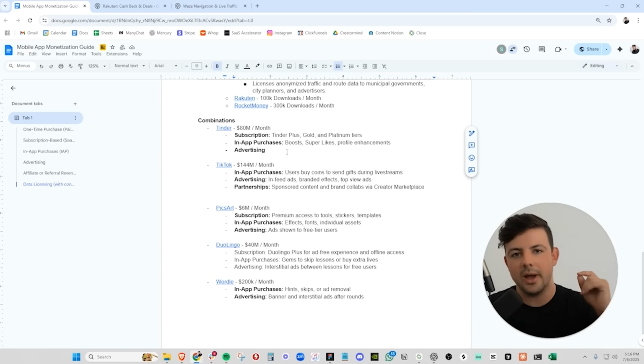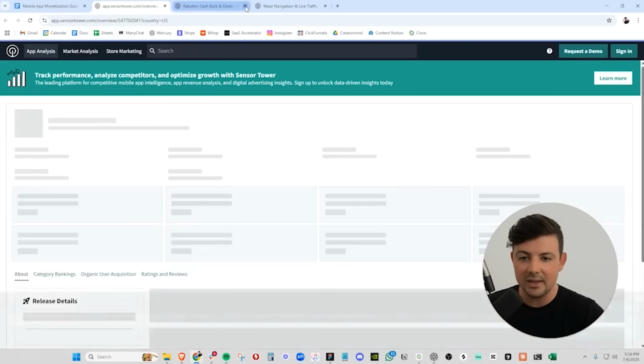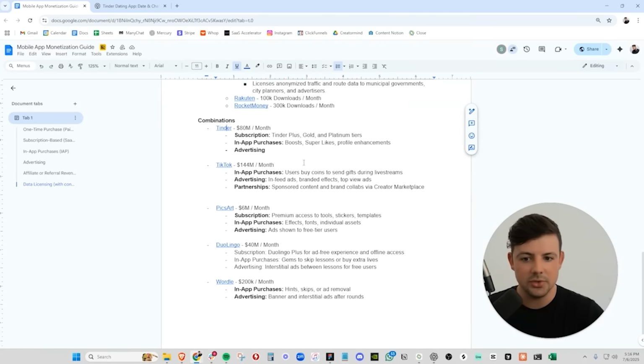But they also do advertising. So if you haven't purchased the subscription for Tinder, they will show you ads every couple of swipes. So they're monetizing through 3 different methods. And Sensor Tower shows that they're making $80 million a month, but this is likely much, much, much higher due to advertising and any data that they may sell as well.